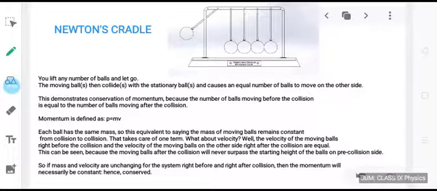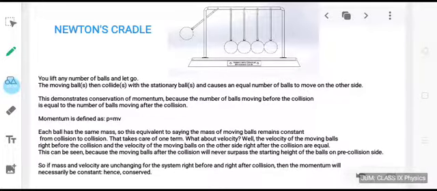What about velocity? Well, the velocity of the moving balls right before the collision and the velocity of the moving balls on the other side right after the collision are equal. This can be seen because the moving balls after the collision will never surpass the starting height of the balls on the pre-collision side. You might have observed that the height through which the first ball was moving on the left hand side, the ball on the extreme right was moving through the same height after getting hit.